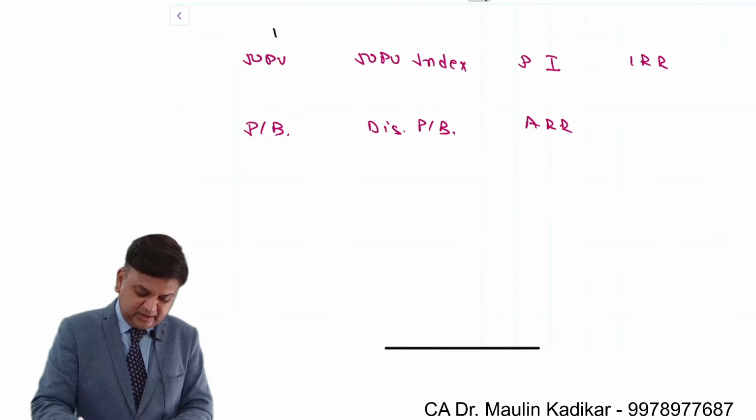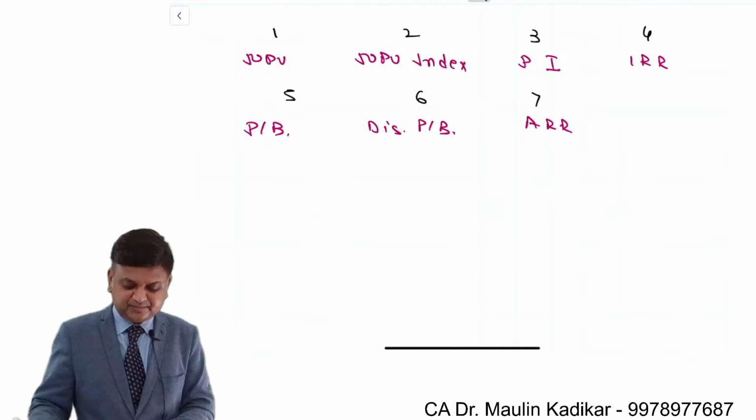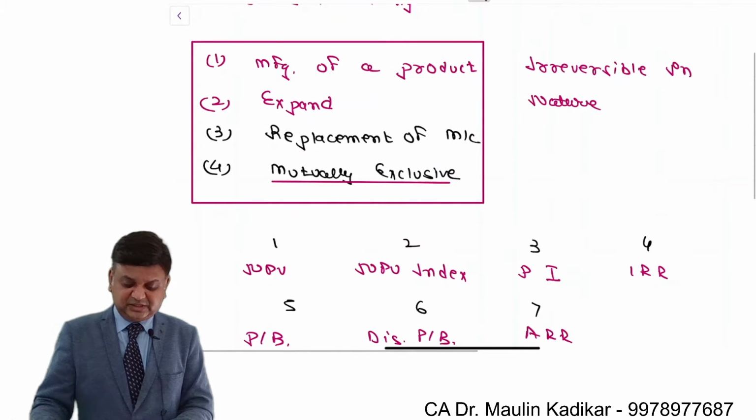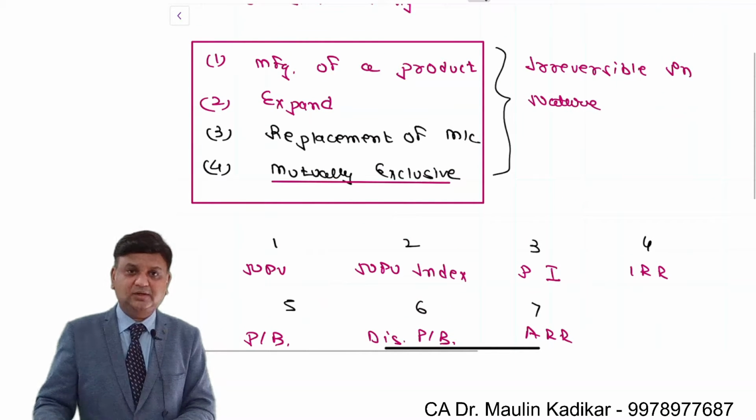Like that, 1, 2, 3, 4, 5, 6, and 7. These are the 7 techniques that we are going to understand, for the purpose of decision making in different situations.